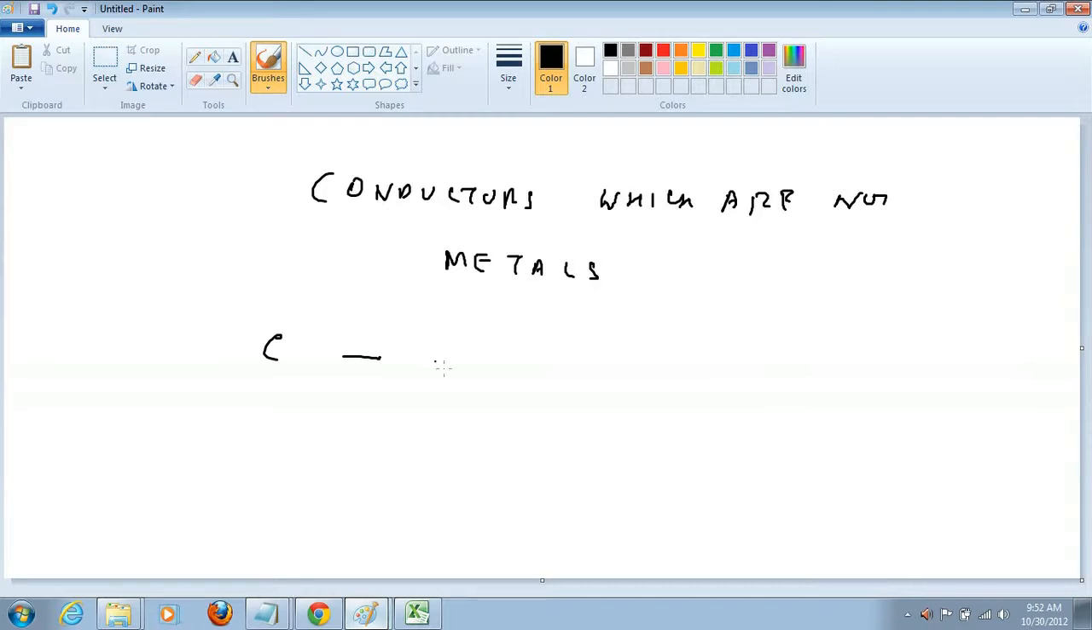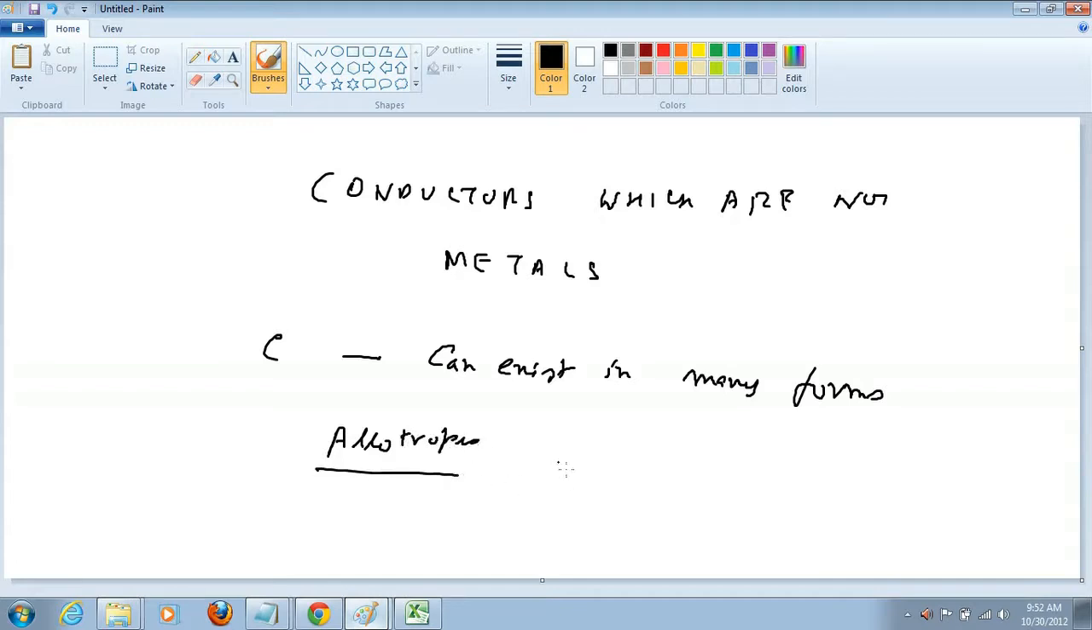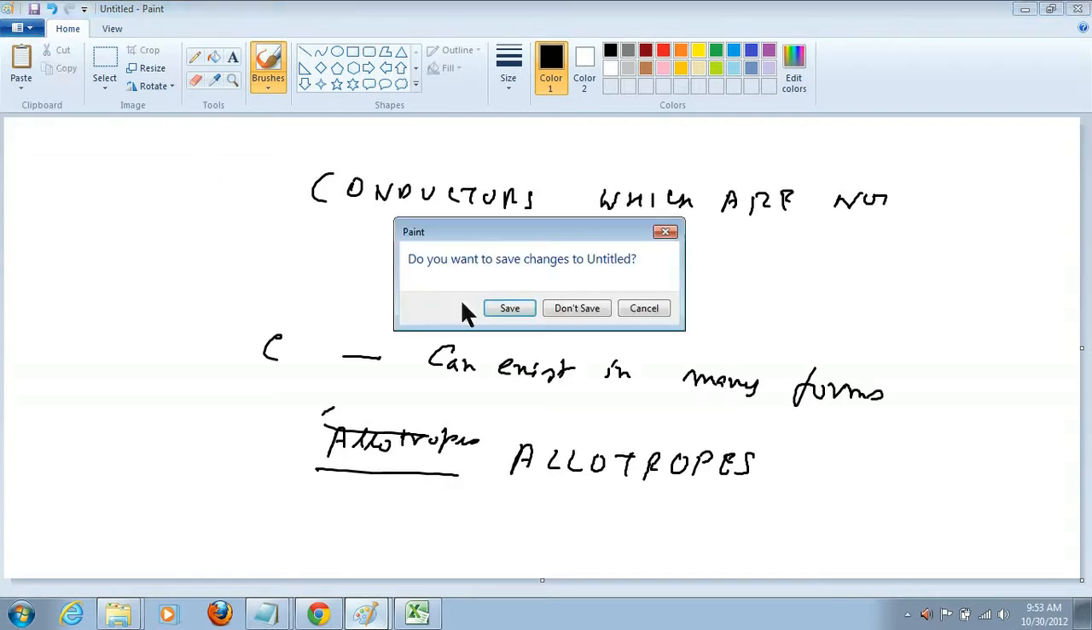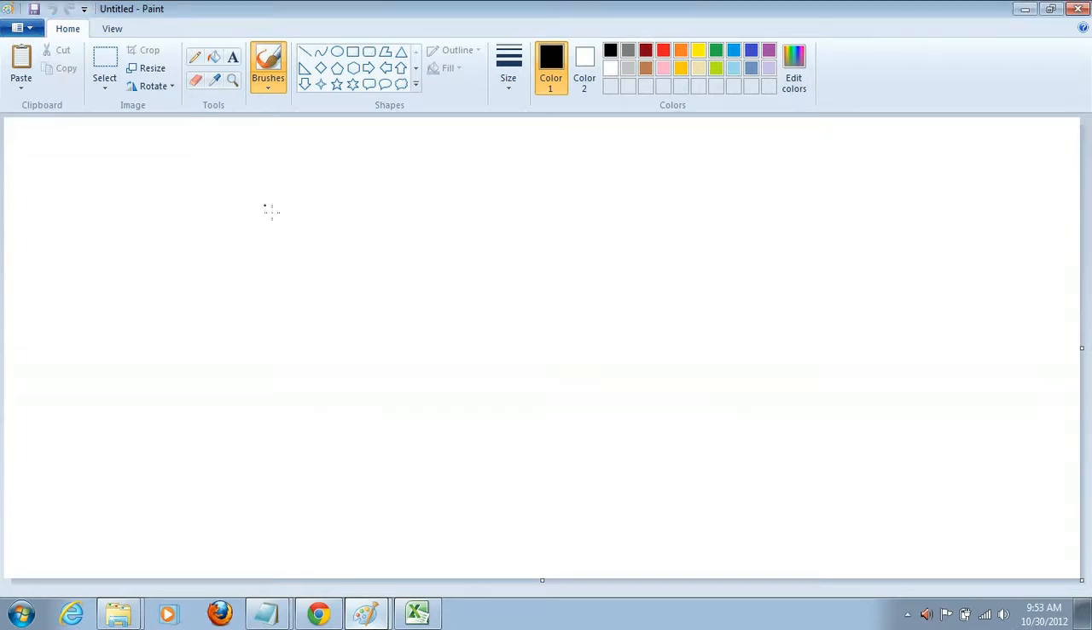Now, note that not all carbon can conduct electricity. Carbon can exist in many forms which are called allotropes, like diamond, graphite, and many such allotropes. Out of these, only graphite can conduct electricity. Please remember that only carbon in the form of graphite can conduct electricity. Since we have brought up a new term called allotrope, let us talk a little bit about allotropes.